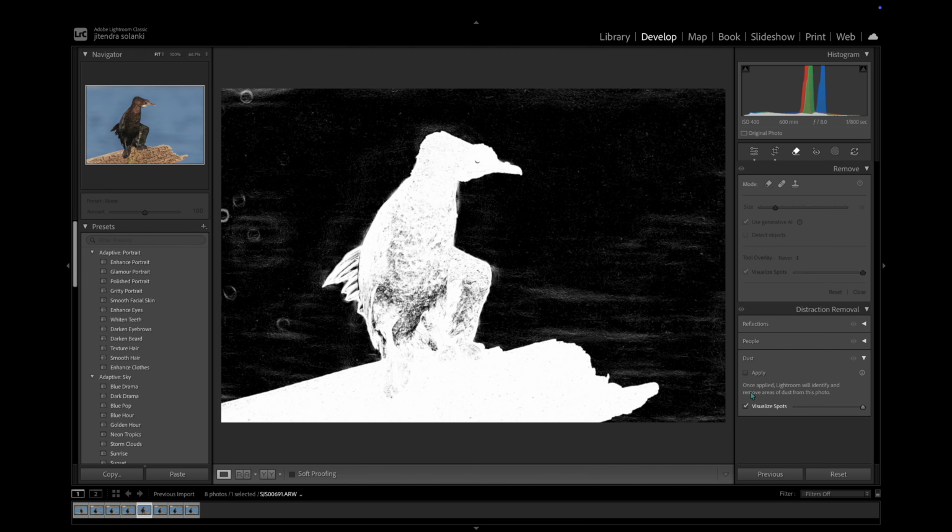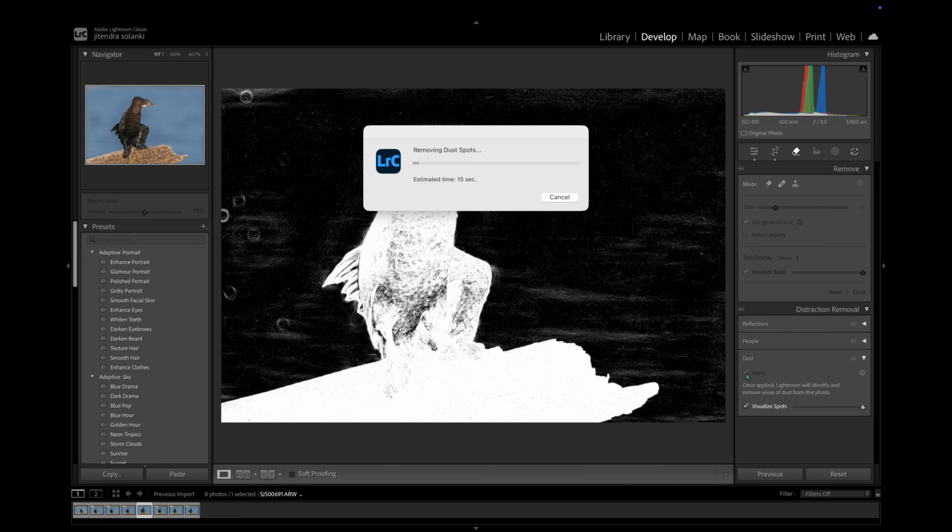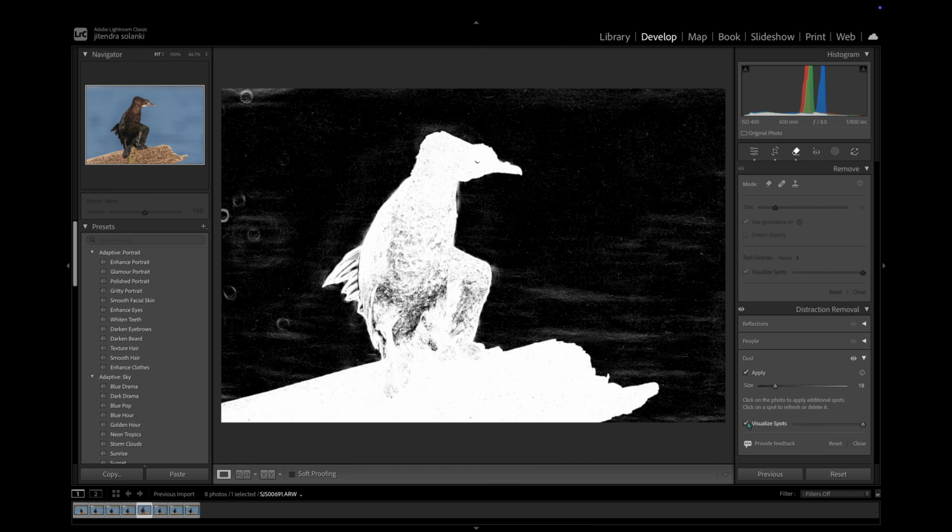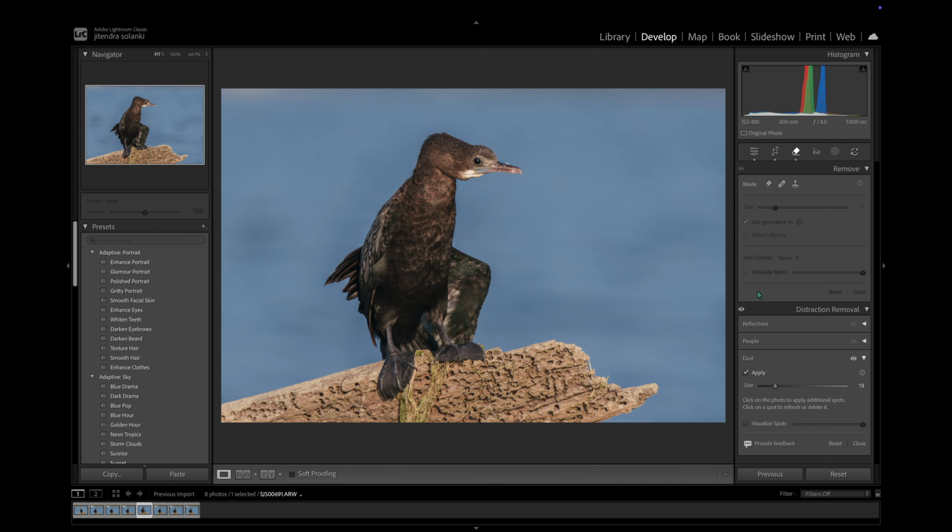Next, I'll quickly check for the dust spots, which usually come from dirt on the sensor and show up as small dark circles, especially in the sky or smooth backgrounds. I use the Visualize Spots option to make them easier to see. Removing them early keeps the image clean and prevents distractions in the final photo. If Lightroom missed some, you can remove them manually.